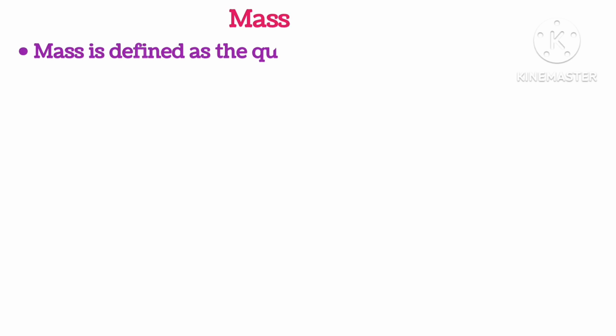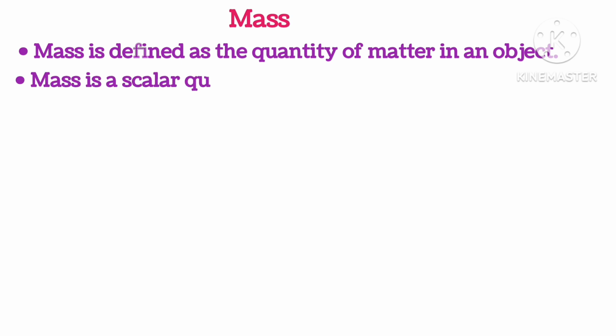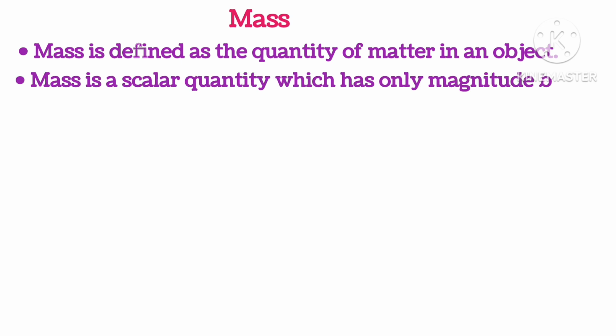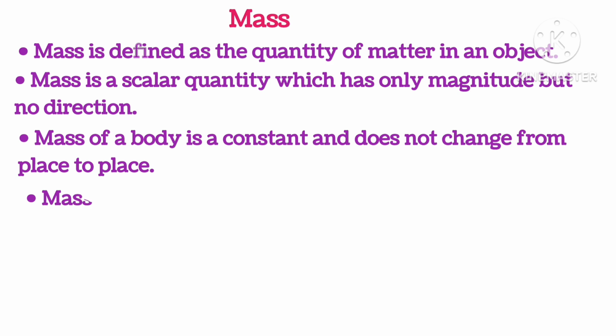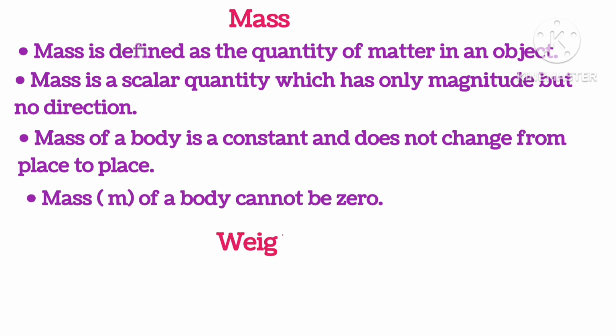Mass. Mass is defined as the quantity of matter in an object. Mass is a scalar quantity which has only magnitude but no direction. Mass of a body is constant and does not change from place to place. Mass of a body cannot be zero.